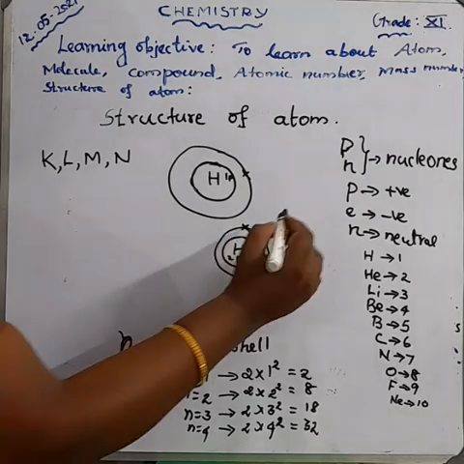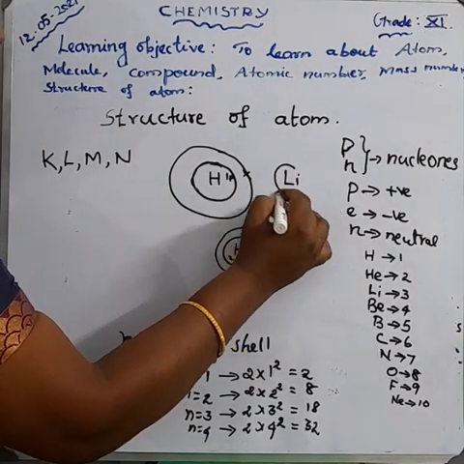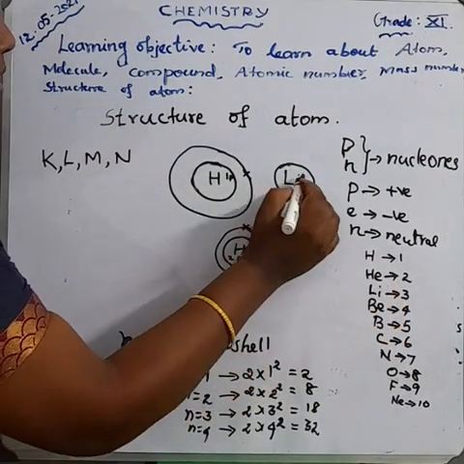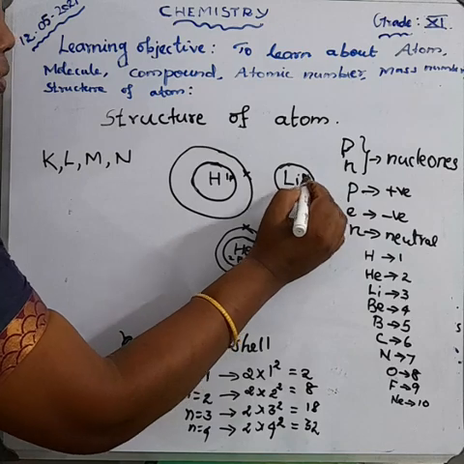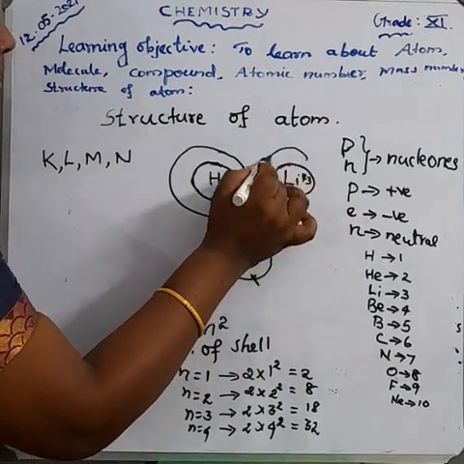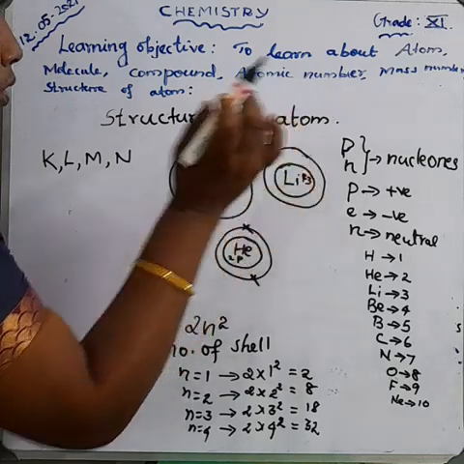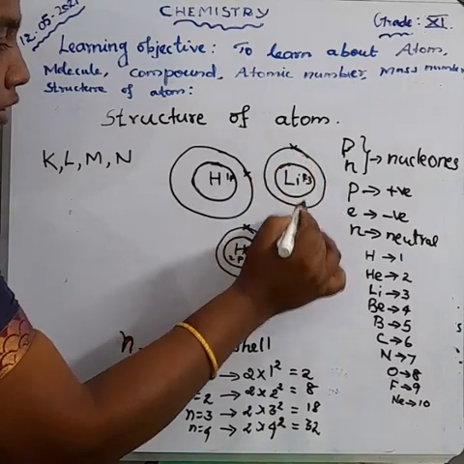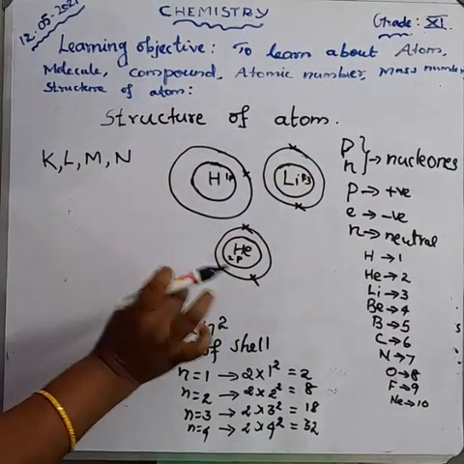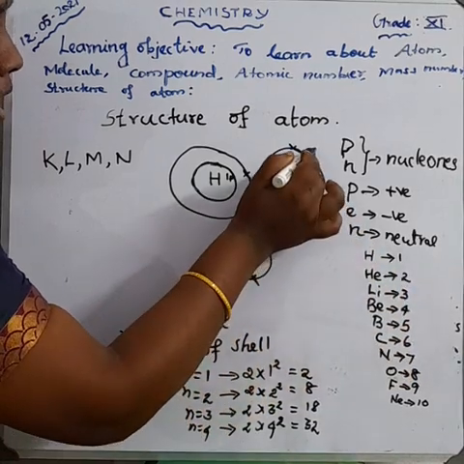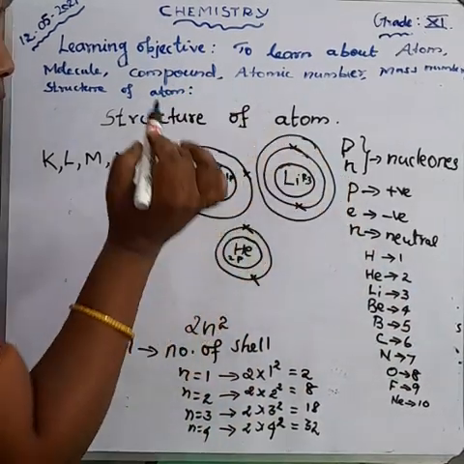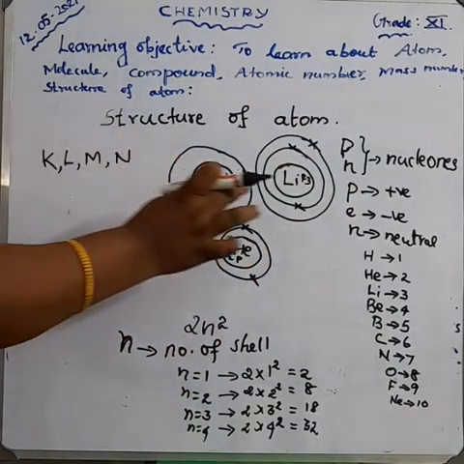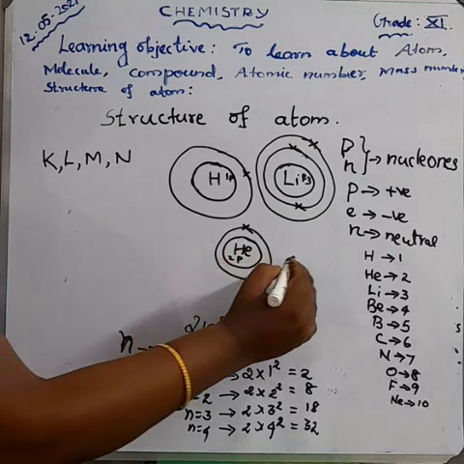And lithium. The lithium atom's nucleus has atomic number 3, so 3 protons and 3 electrons. You know the first orbit can hold only 2 electrons, so the first orbit of the lithium atom has only 2 electrons, and there are 3 electrons in total. So another orbit has only 1 electron, in the last orbit. Okay. And then beryllium.